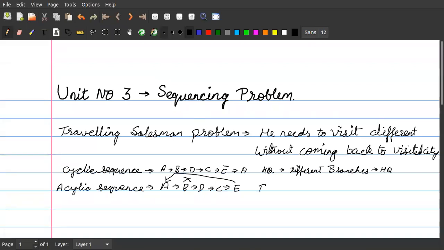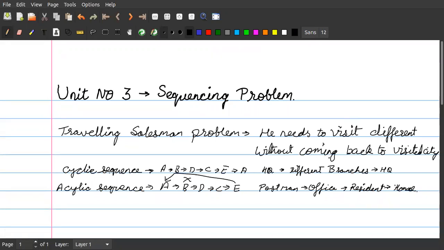Another example can be a postman coming from the office, visiting residents, delivering his letters, and going back to his home, not going back to his office.